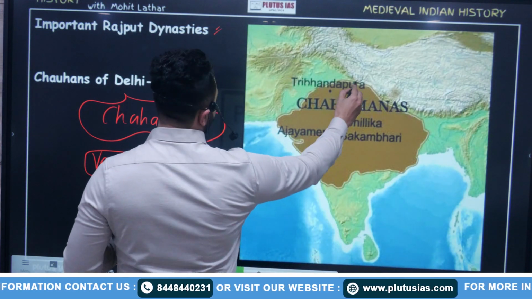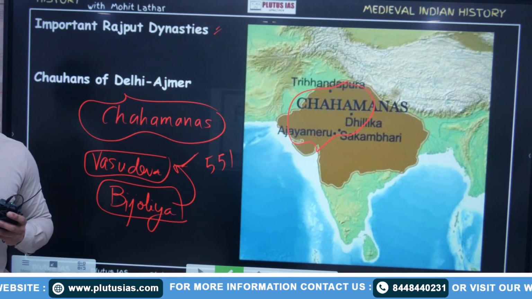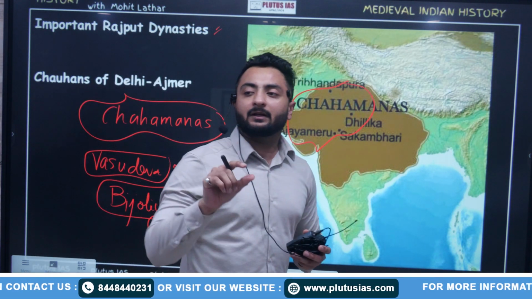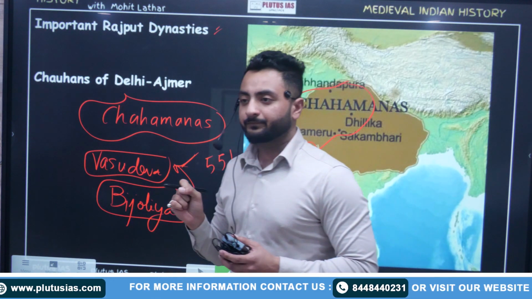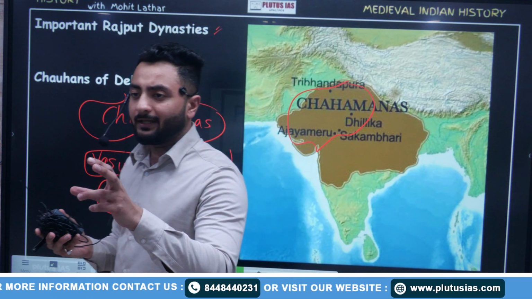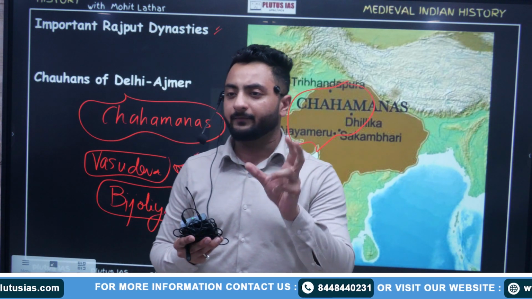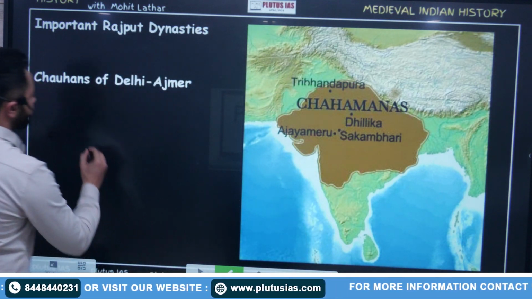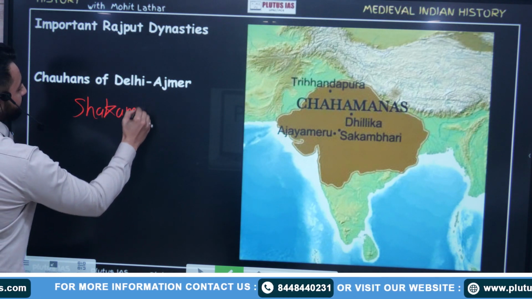Now, can you identify this region? This is a region of majorly Rajasthan, right? Ajmer. Originally, their capital was a place known as Shakambhari. Now, can you relate this name Shakambhari with any present site in Rajasthan?